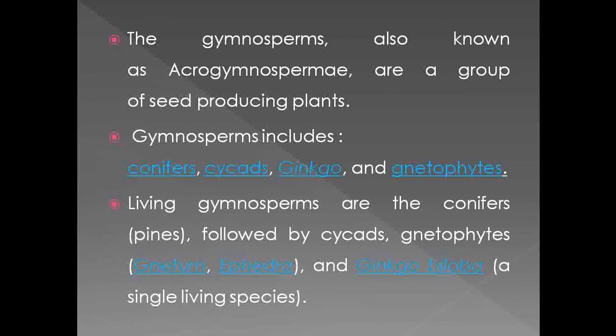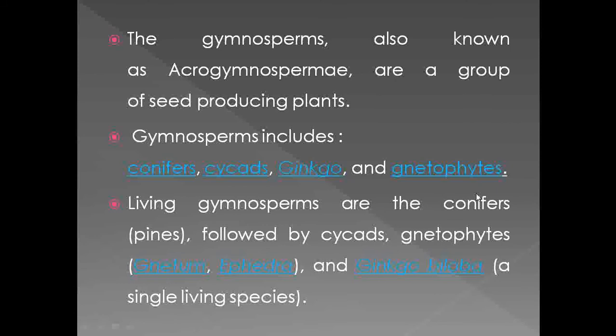And the gymnosperms include conifers, cycads, and the members of ginkgo and gnetophytes. As we know that the gymnosperms show the presence of fossil as well as living members, let's see what living members are present in the gymnosperms.